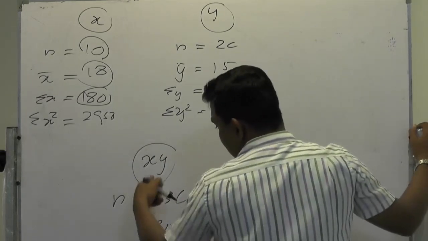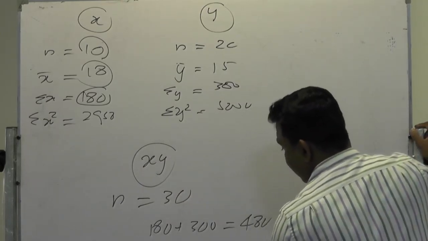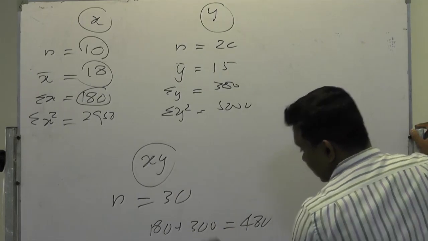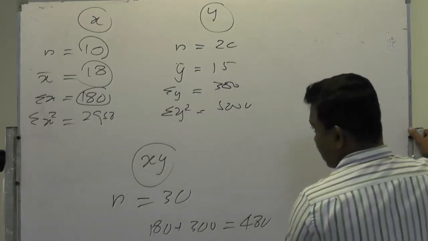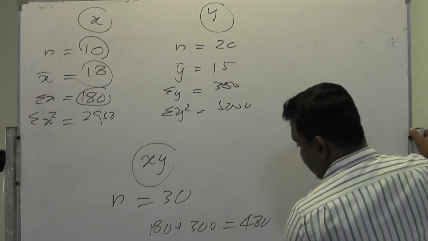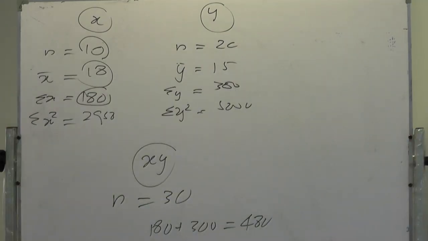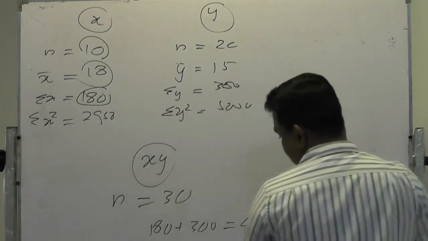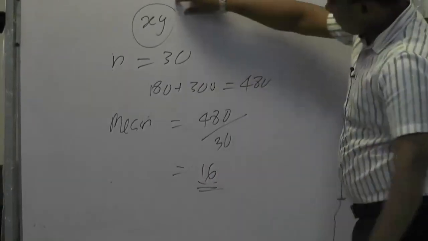Now they are asking for the mean of this combined population. Mean value will be 480 divided by total n, 30, right? The answer will be 16. Therefore, the mean value of the combined population will be 16.